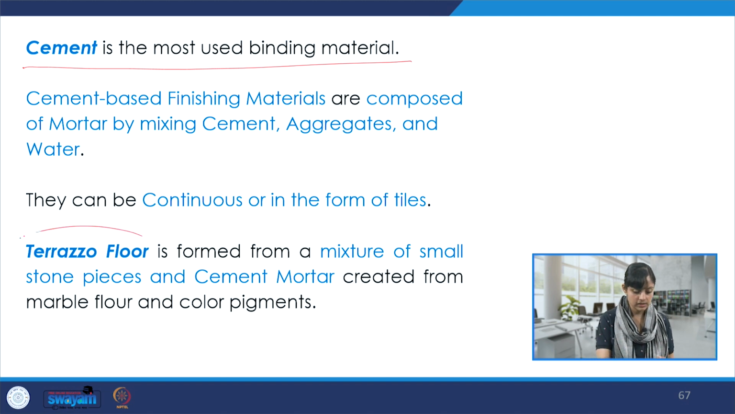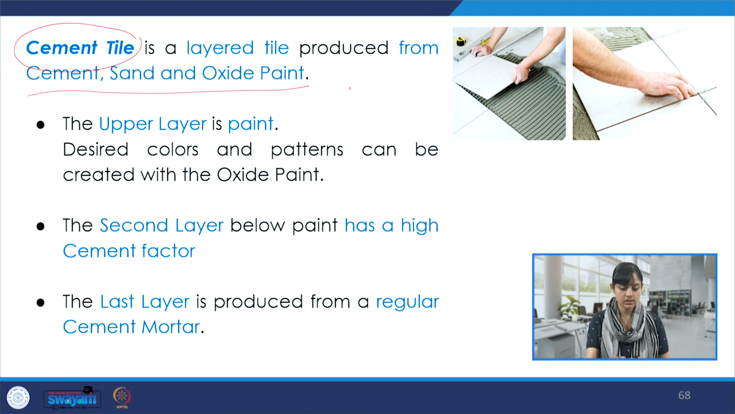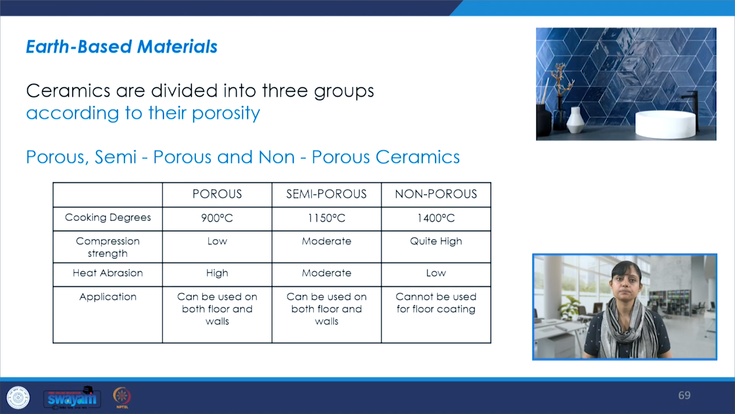The other one is terrazzo floor, and when we see the lecture on flooring, it's discussed over there. So, cement tile is basically a layered tile. It is produced from cement, sand, and oxidized paint. The upper layer is paint, the second layer below paint has a high cement factor, and the last one is like a regular cement mortar. And this layer is actually what gives it strength and proper finish.